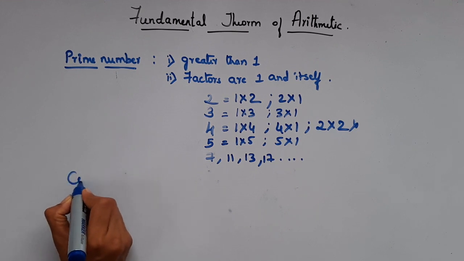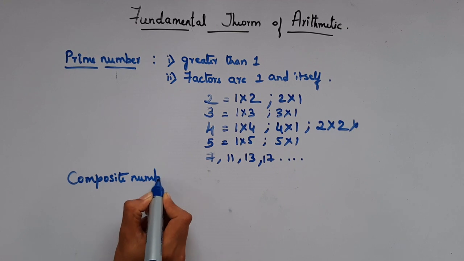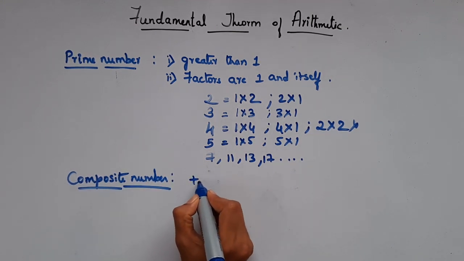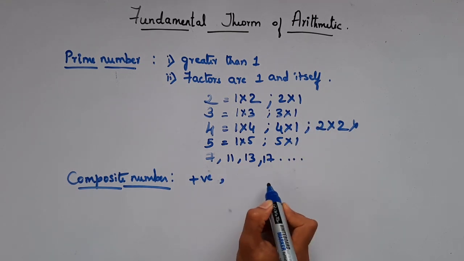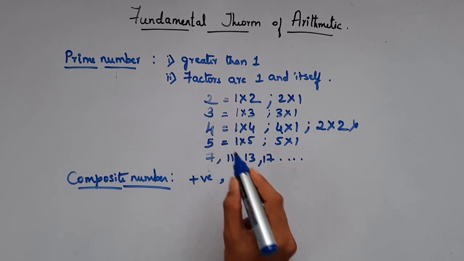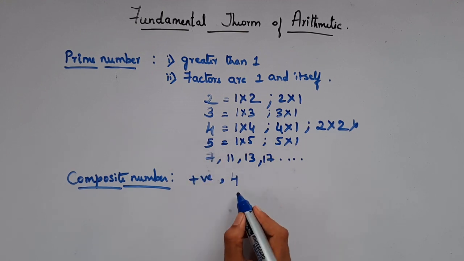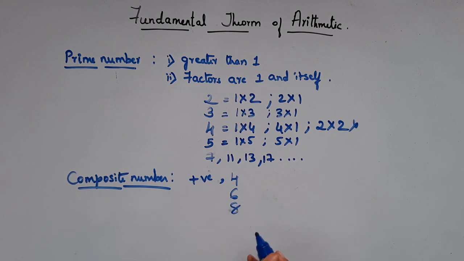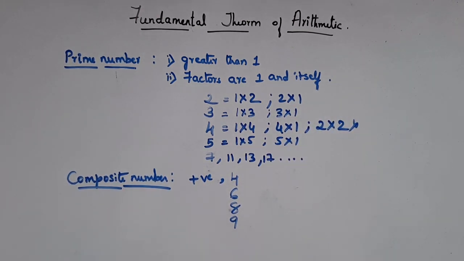So now let's see what a composite number is. Composite numbers are those positive numbers which are not prime. In this case you have seen 4 is not a prime, so it's a composite number. 6 is not a prime. 7 is a prime. 8 is not a prime. 9 is also not a prime. So all the numbers which are not prime are called composite numbers.